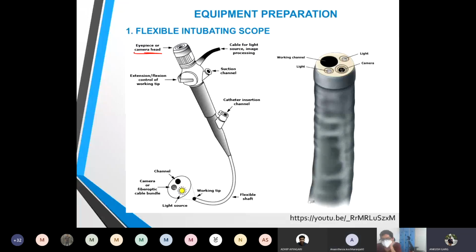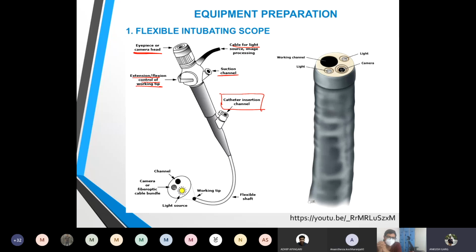The eyepiece, which can be connected to a camera head, can be displayed on a screen, and there is a cable for a light source. A suction channel is present to aspirate any secretions or blood during the procedure. And we also have an extension flexion control of the working tip. There is a catheter insertion channel through which we insert an epidural catheter during the SAGO procedure.